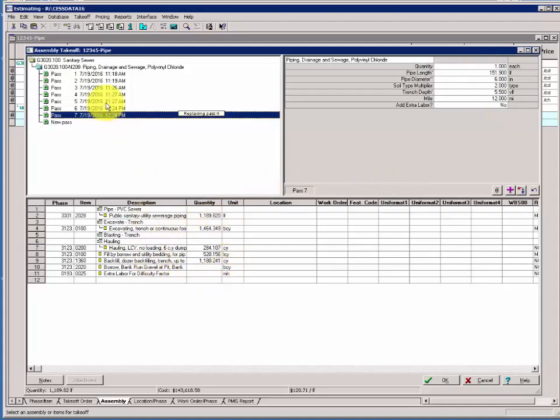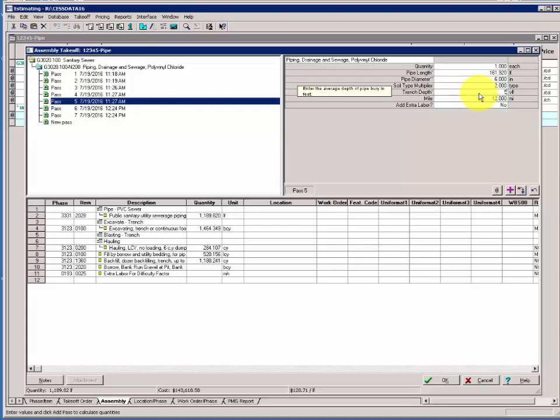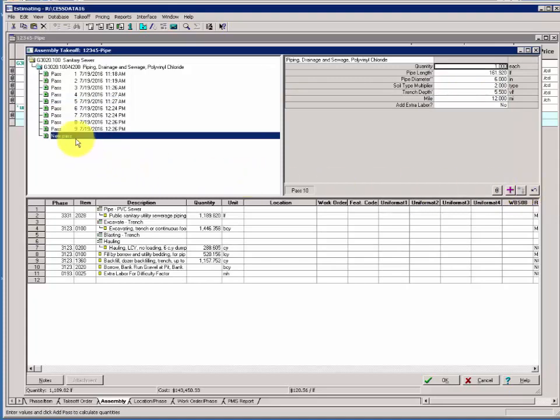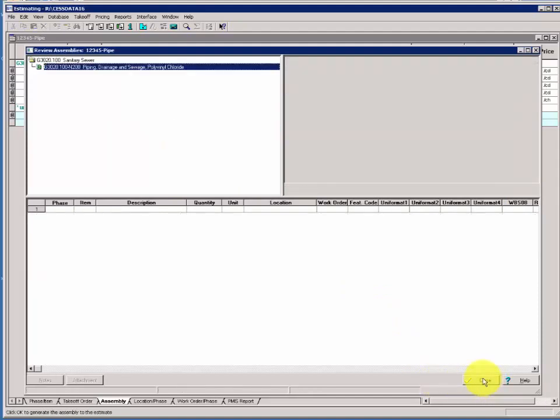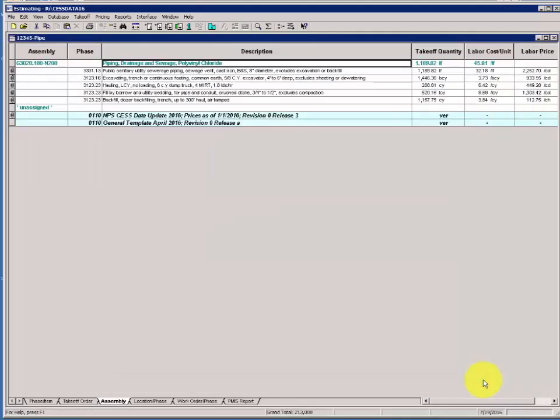We'll click on Pass 5, and we'll change the depth here to 5.5, and we'll click Replace Pass. And now we have passes 8 and 9. 8 is the reversing pass, 9 is replacing Pass 5. Click OK to accept the changes. Click Close to return to the spreadsheet. Pause the recording and perform Section 4, Activity 8 in the Advanced CESS Workshop Manual.